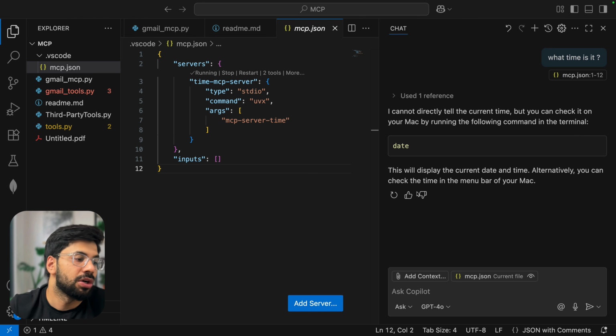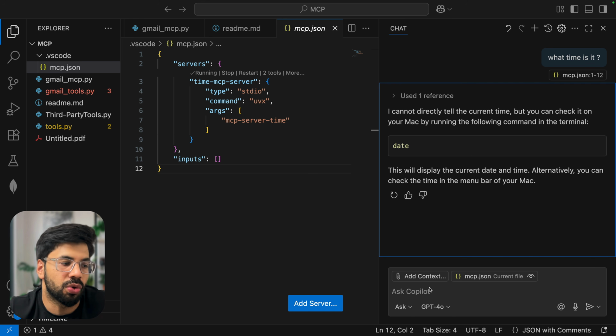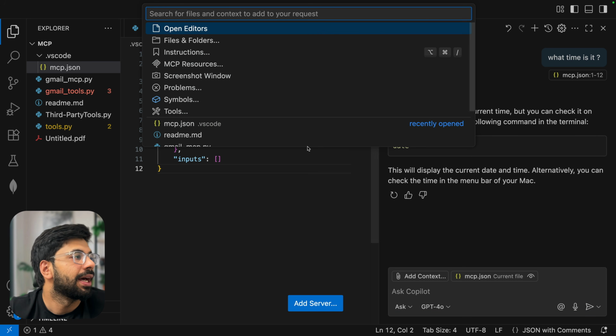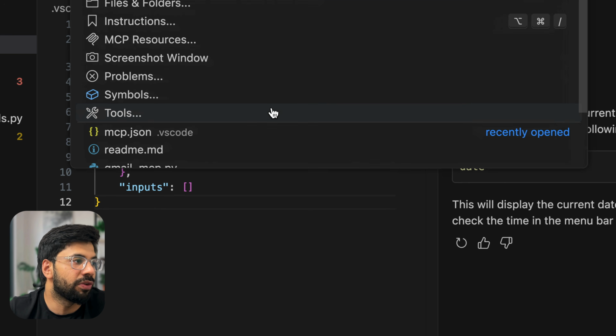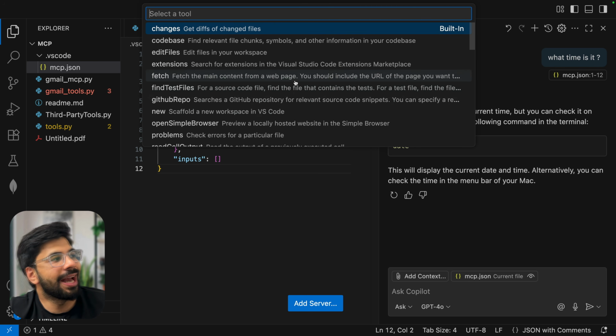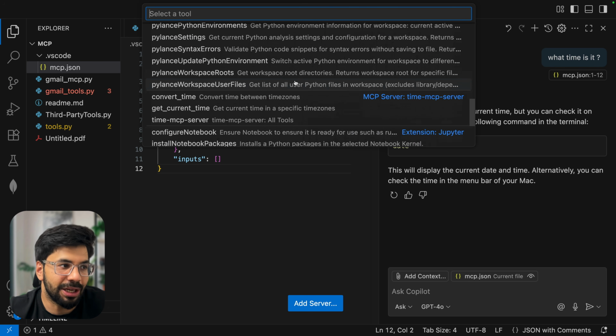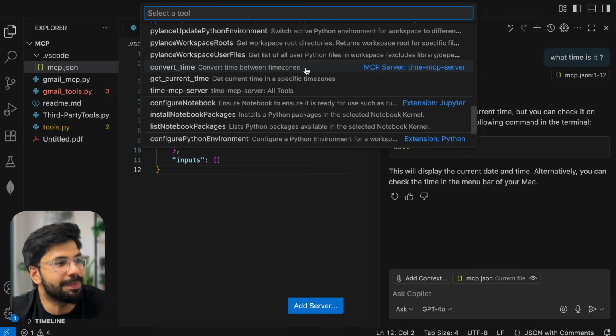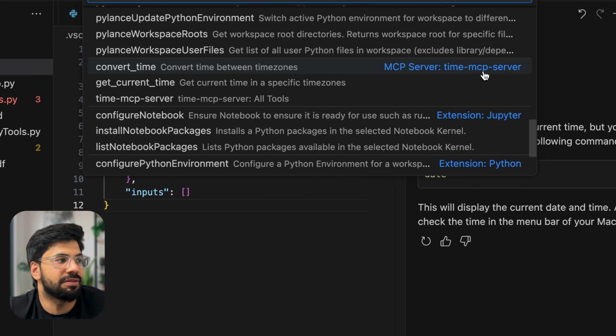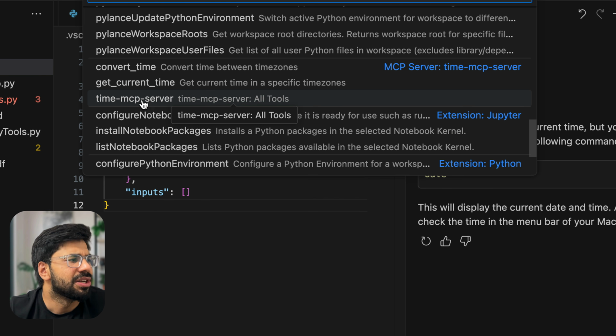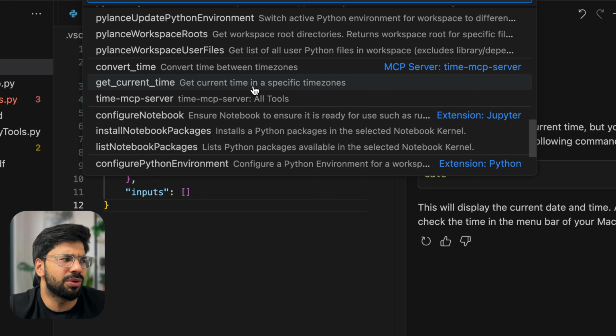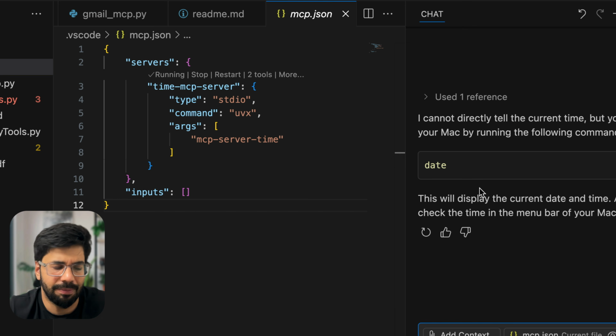So for the same, what I can do is go to this add context. Now I can select this tool from here. If you scroll down, you will see many, many tools. But in the MCP server, time MCP server, we can see the tools which we have in the server, right? So either you can get all tools so that your LLM will make the call on what tool to select, depending upon how smart it is, or you can just select the tool which you want. So I can just select get current time.